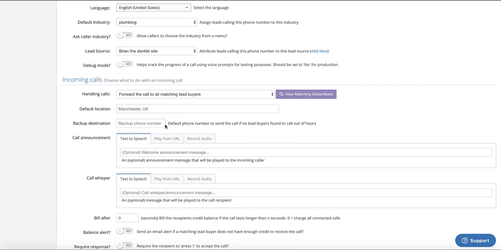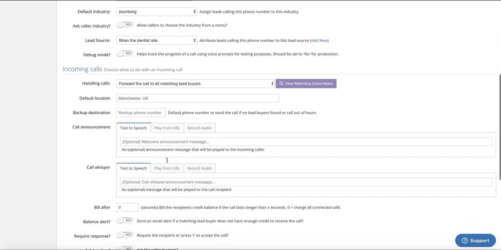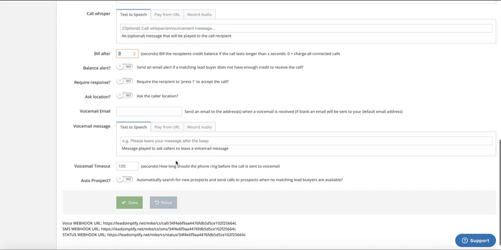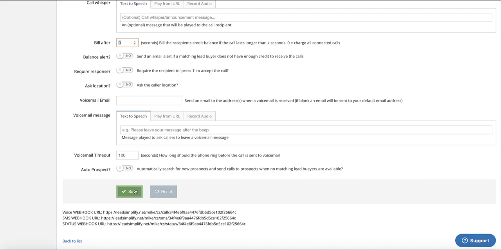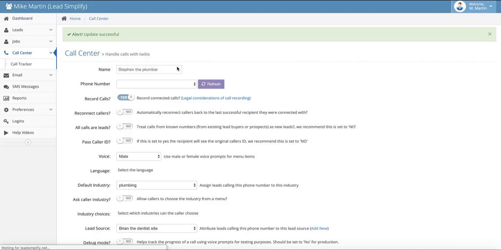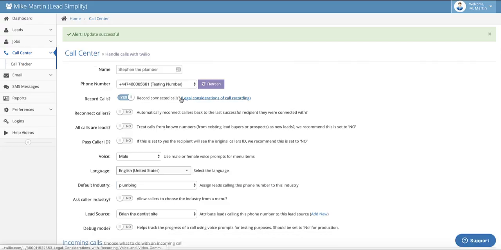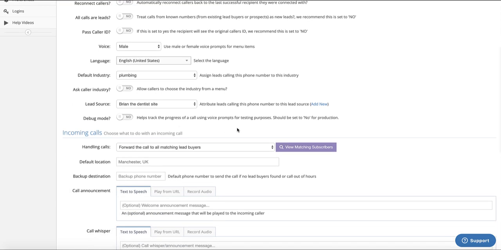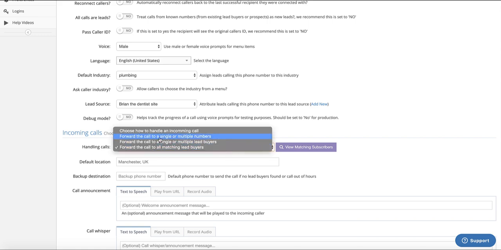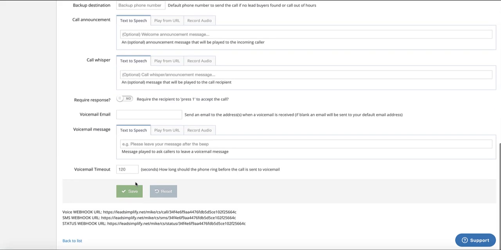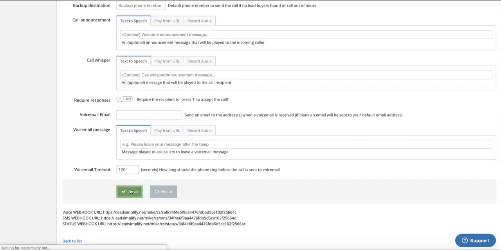Obviously, you're going to go through here and set up saying this is a call from, if you want to accept it press 1, and you can bill them after a certain length of time and so on and so forth. But you can change this straight to a pay-per-call system just by changing those 2 tiny things if Stephen doesn't pay his bill on time. Once Stephen comes back to you and says, I need my calls back, why has my phone gone off? You say, you've not paid your bill. He pays his bill. All you need to do is go back into here, do that, and it will save Stephen's number in there for you. Click save, and all the calls will start going back to him.